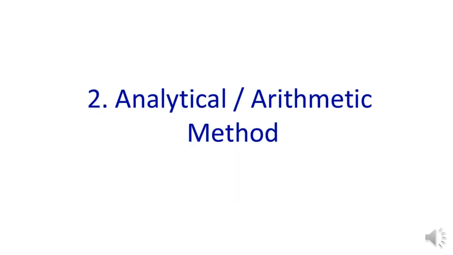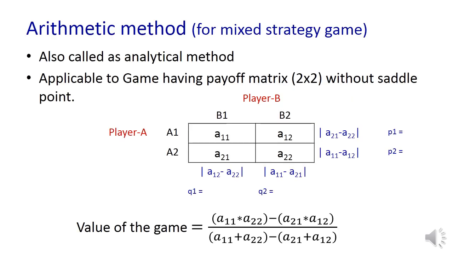The second method is called the arithmetic method. This is applicable only to games that have a payoff matrix of size 2 cross 2. It is also called the analytical method. First we need to check whether the given payoff matrix has a saddle point or not. If there is no saddle point, we will go for the arithmetic method, provided the payoff matrix size is 2 cross 2.